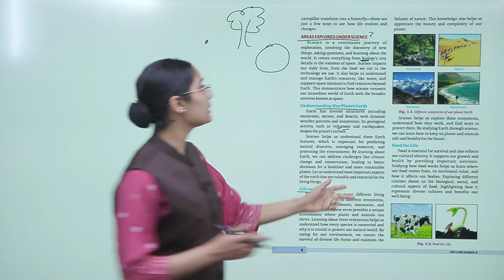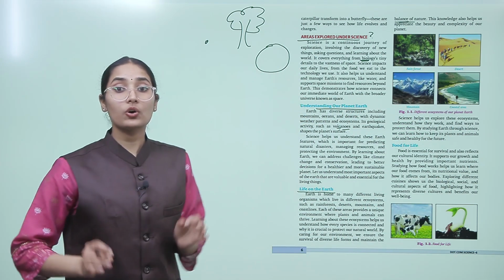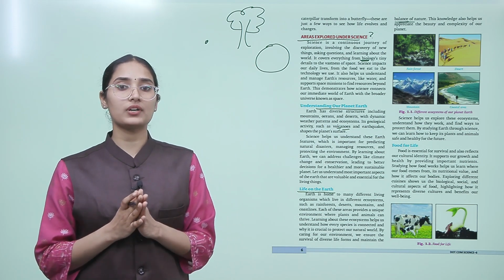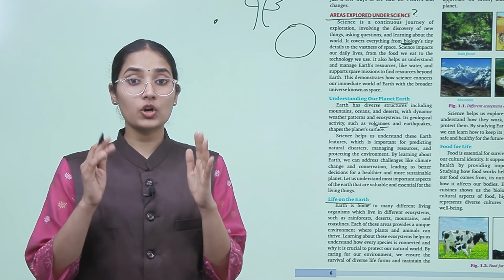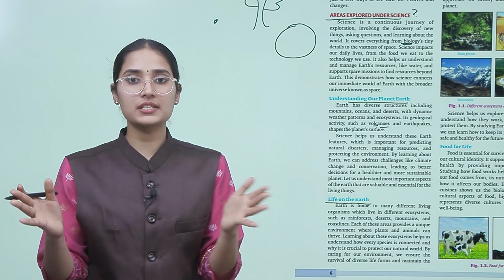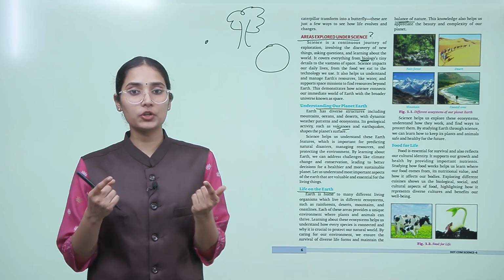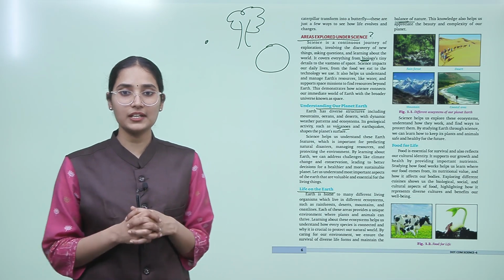And that helps maintain the balance in nature. This knowledge also helps us appreciate the beauty and complexity of our planet. So children, when we see and observe this diversity in nature, we will appreciate the beauty and the complexity that is there in nature.